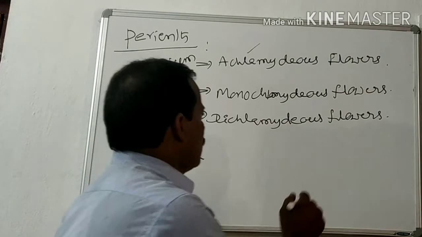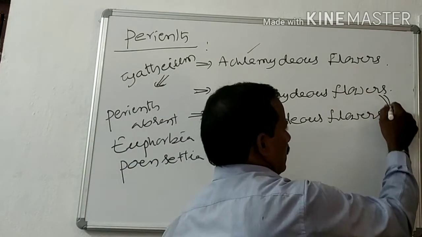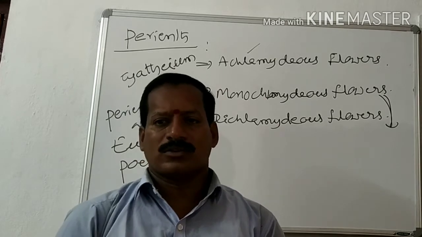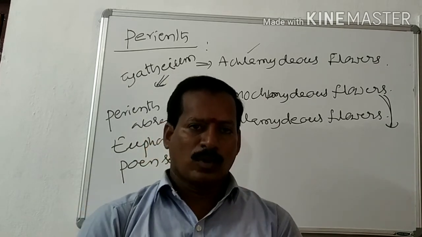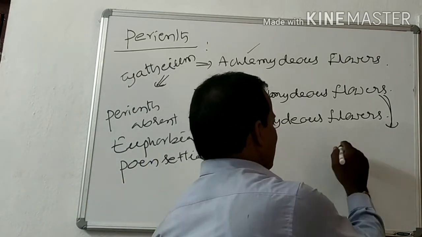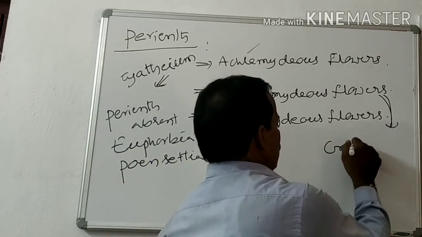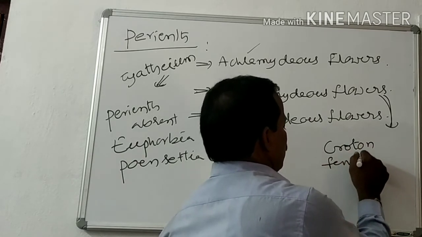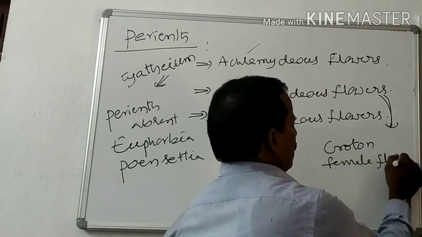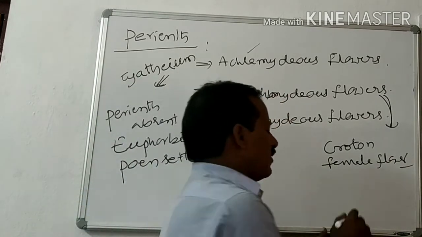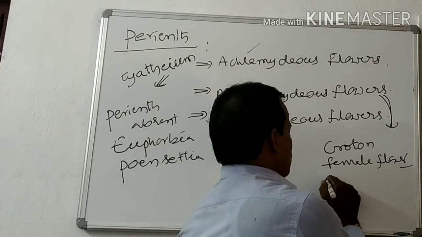And the next, Monoclamidaeous flowers. If the calyx and corolla are both in a single whorl, that is considered as Monoclamidaeous. Example is croton. In the case of croton, the female flower has only a single whorl, Monoclamidaeous.